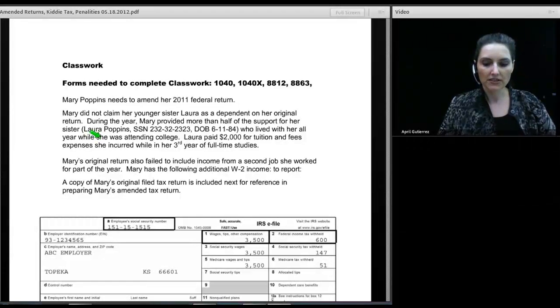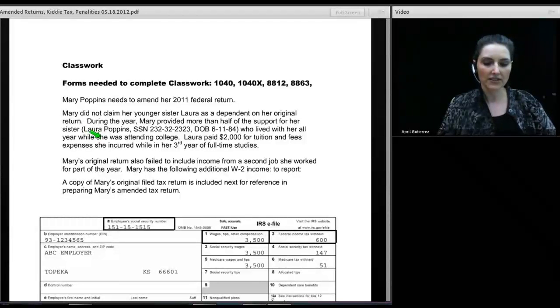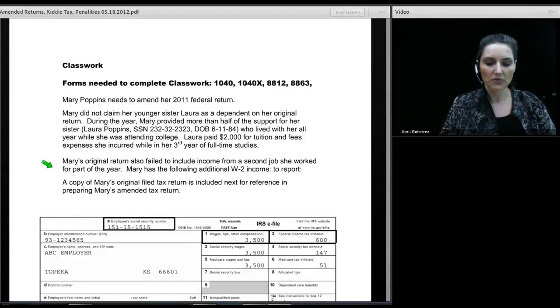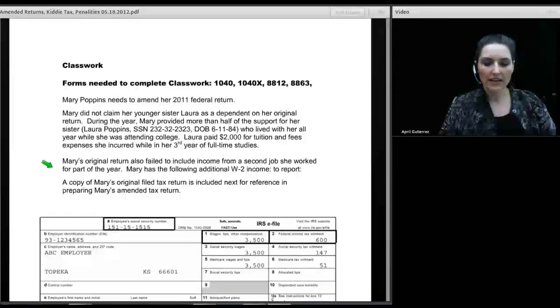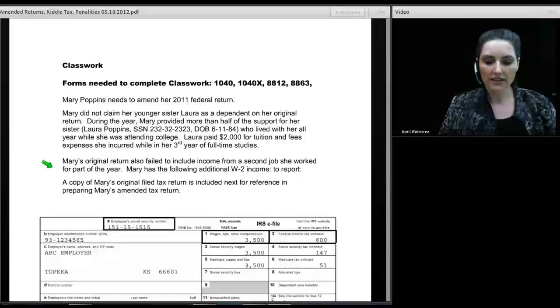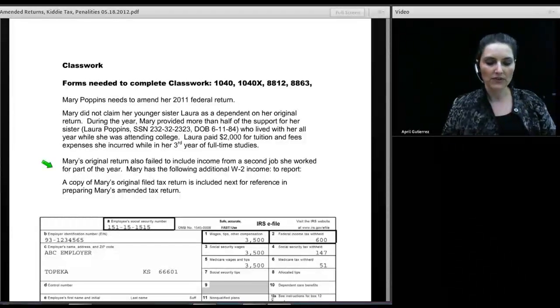Laura paid $2,000 for tuition and fees expenses that she incurred while in her third year of full-time studies. Mary's original return also failed to include income from a second job that she worked at for part of the year. Mary has the following additional W-2 income to report, and a copy of the original filed tax return is included next in this manual for reference in preparing Mary's amended tax return.